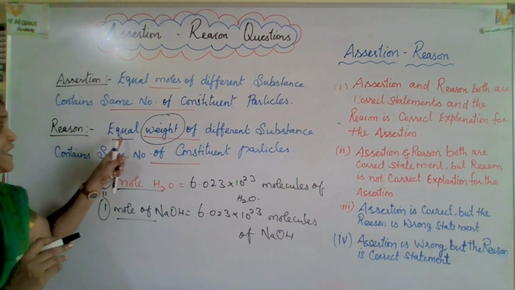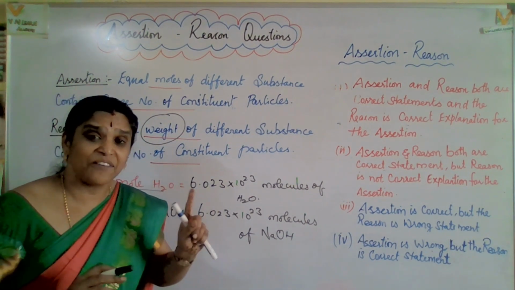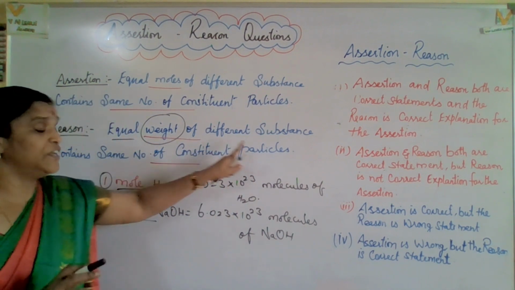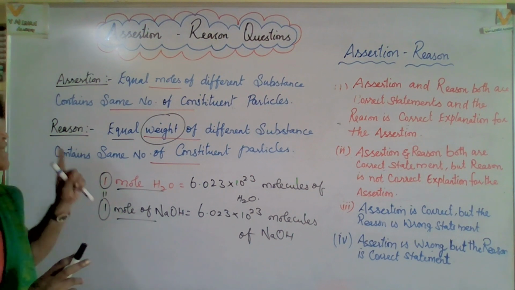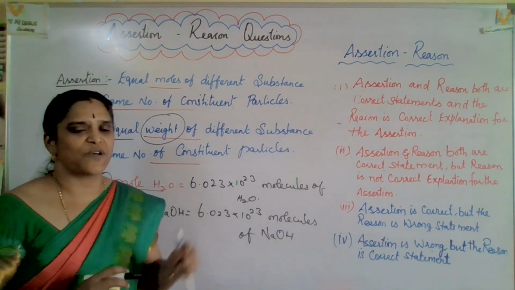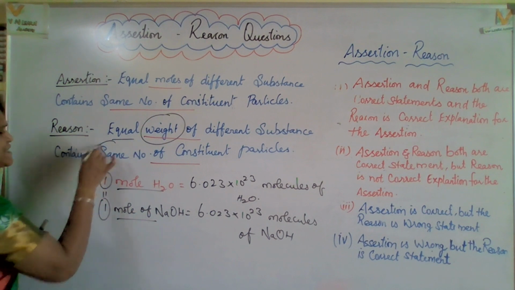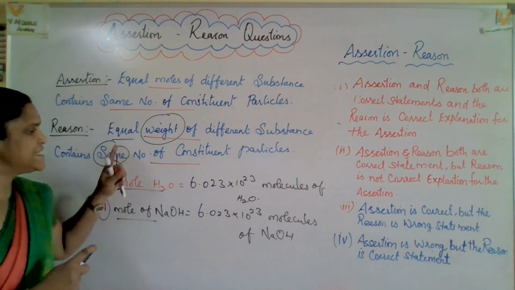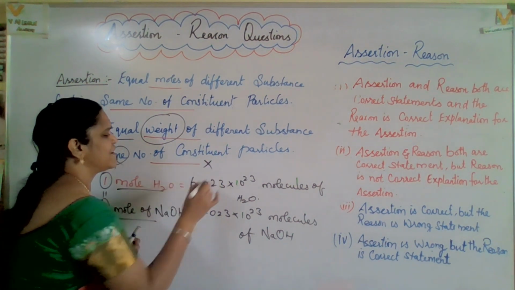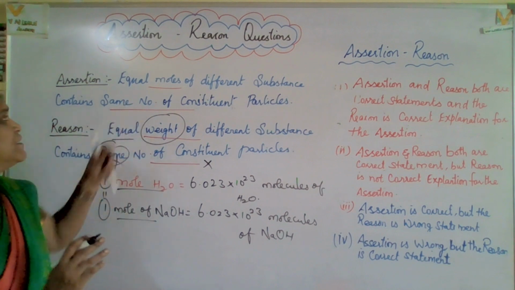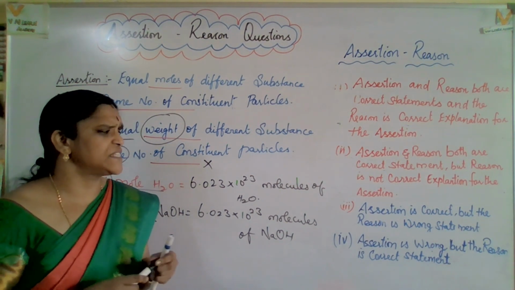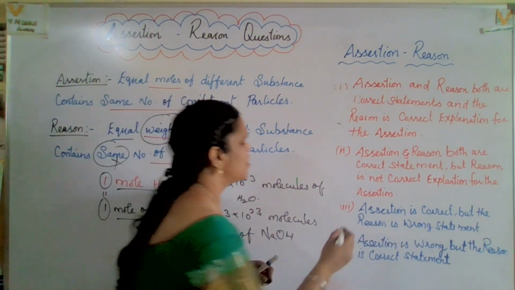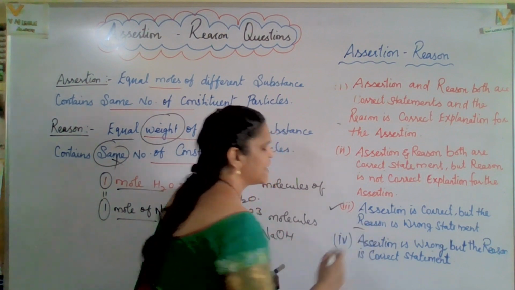So in that also atomic masses will vary. Here they mention equal weight, not equivalent weight. Equivalent weight is what varies. Equal weight of different substances does not contain the same number of constituent particles. Now, which is wrong? The second, the reason, is wrong, and the assertion is correct. So which is the correct option? As you mentioned, the assertion is correct, but the reason is a wrong statement. C is the correct option.